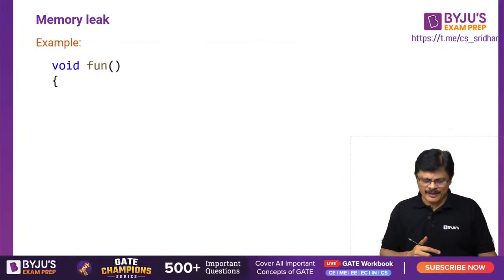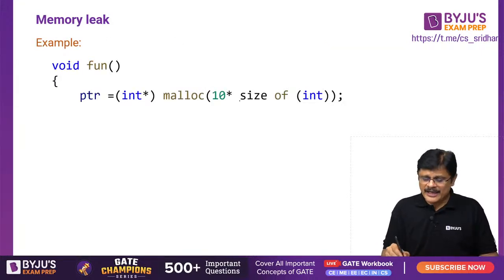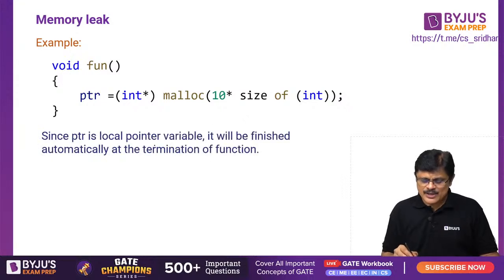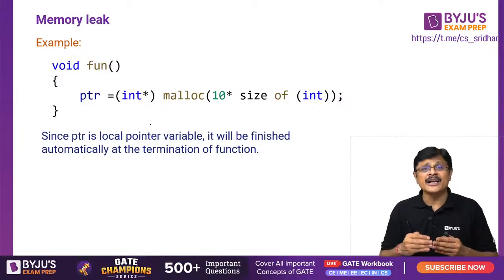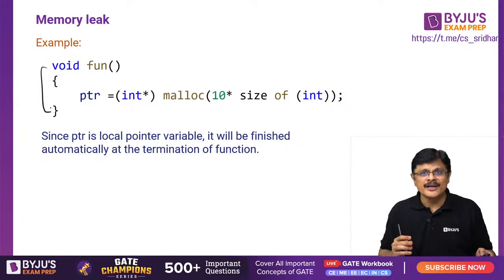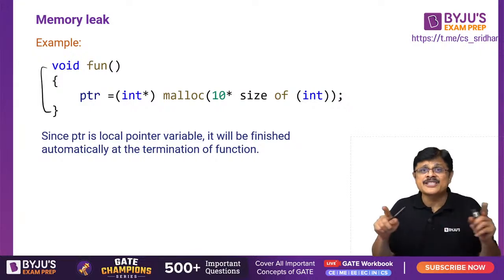Example, you see, void fun. So now what I created is 10 into size of integer. Suppose size of integer is 4 bytes, then 40 bytes of memory I allocated, my dear friends. Since PTR is a local pointer variable, it will be finished automatically at the termination of the function. It is automatically terminated at the end of this function. PTR is gone, but that particular memory is not gone, sir.